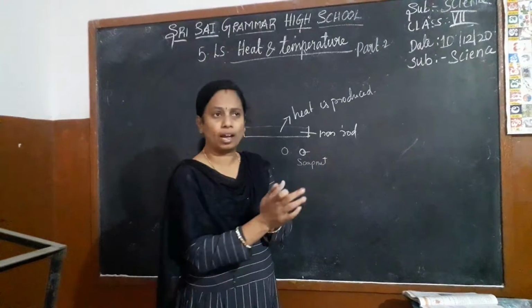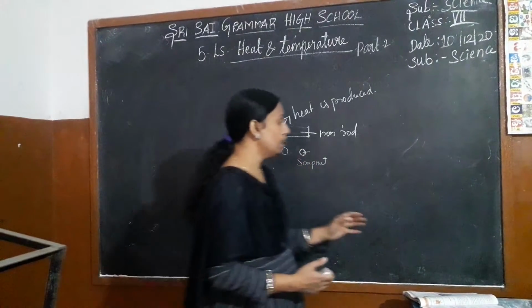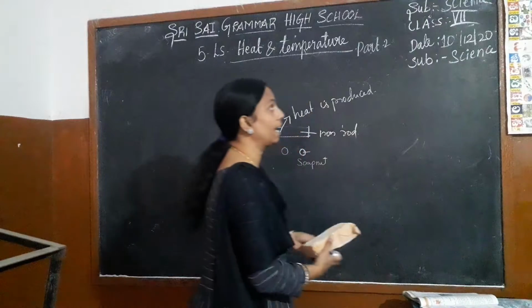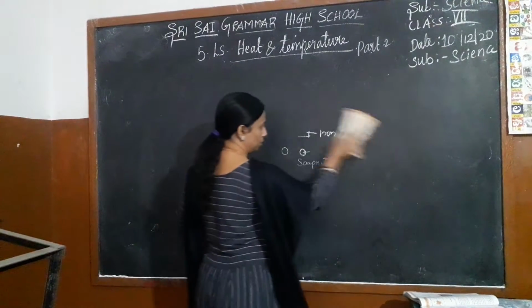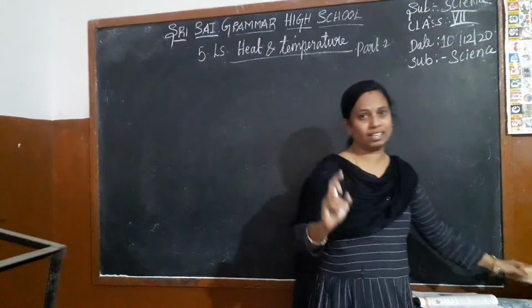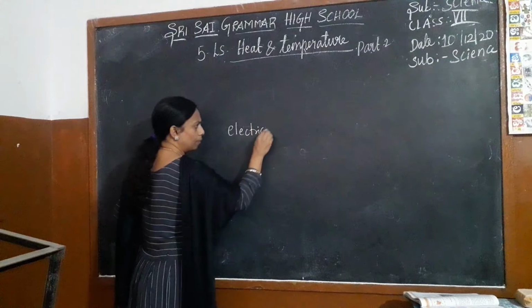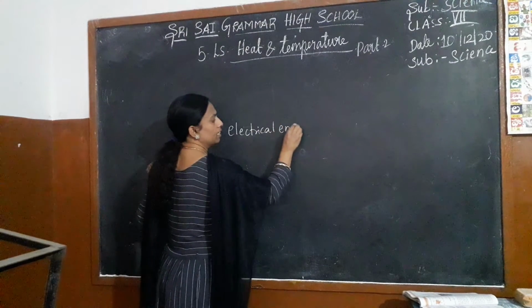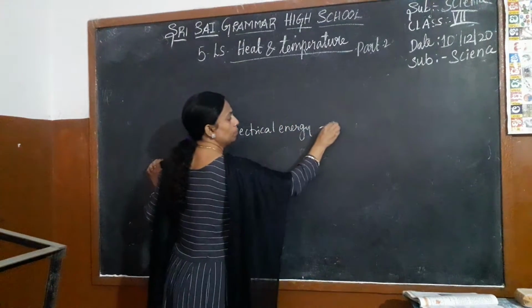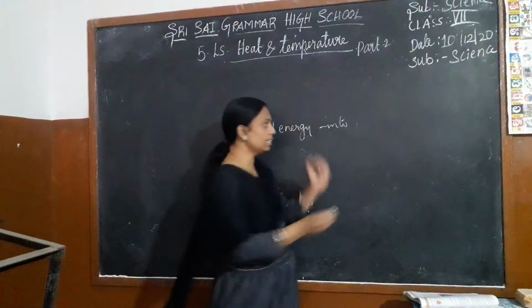When you rub your hand like this, we can produce the heat. In the same way, you can see the light. We have the light in our houses. How is the light changed from the electrical energy? From the electrical energy, it is converting into light energy.